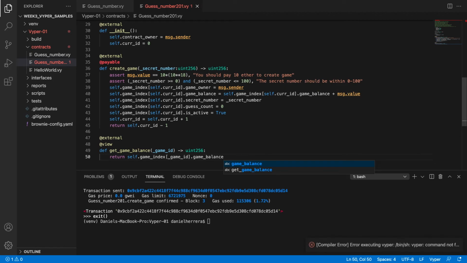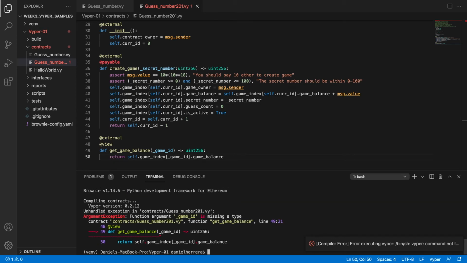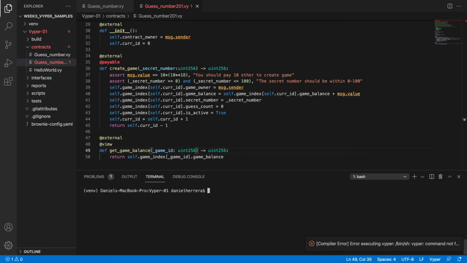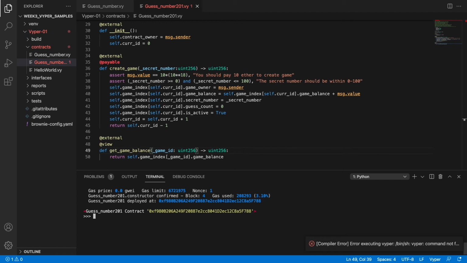So we save, and let's do another compilation. Right now that we have that function, there is something not going well there, and this is because we didn't add any type to this one, so it's uint256. Save, let's clear our screen, we call it again, and it compiled just fine. And now we have to do the deployment, so we're going to deploy from the account 0.